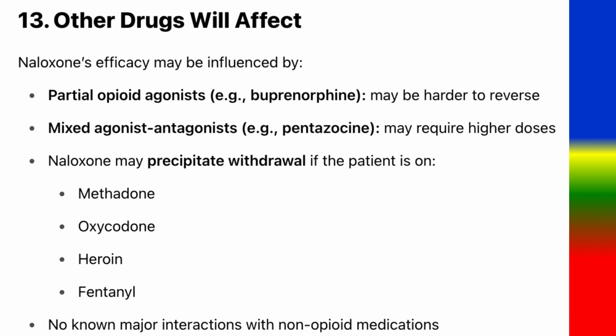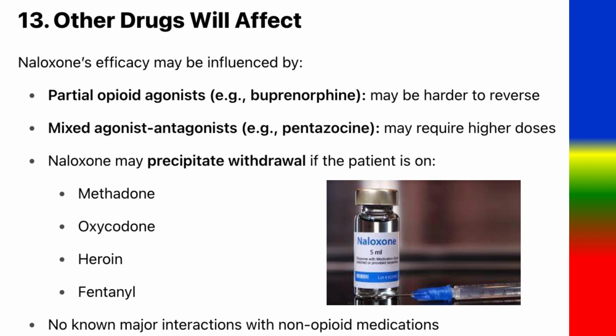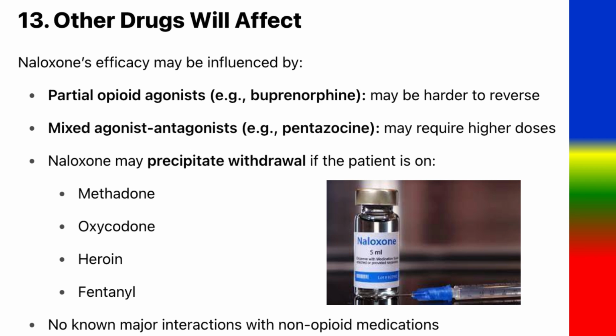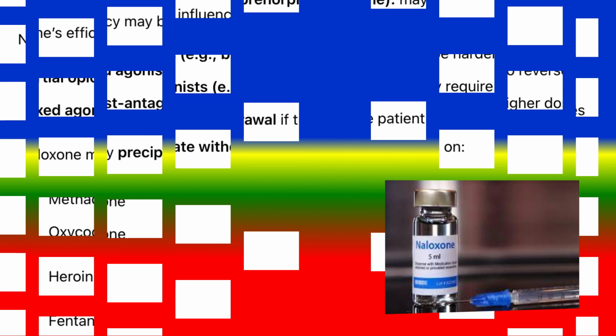13. Other drugs that will affect it. Naloxone's efficacy may be influenced by partial opioid agonists, e.g. buprenorphine, which may be harder to reverse. Mixed agonist-antagonists, e.g. pentazocine, may require higher doses. Naloxone may precipitate withdrawal if the patient is on methadone, oxycodone, heroin, or fentanyl. No known major interactions with non-opioid medications.